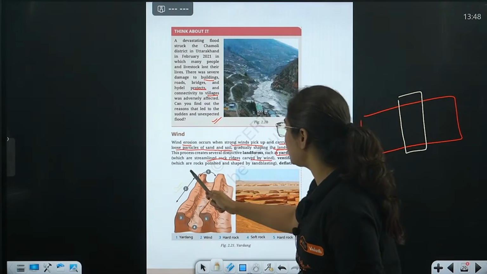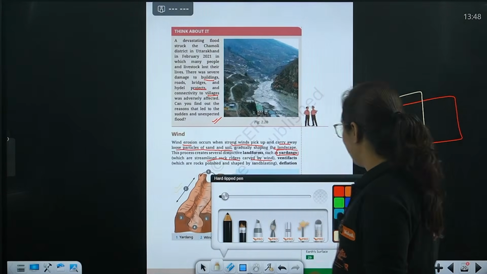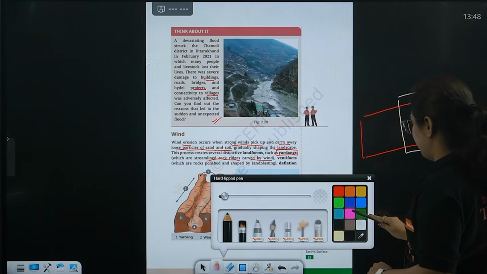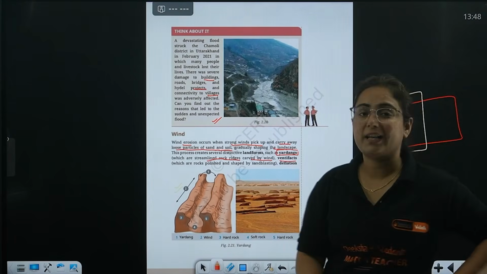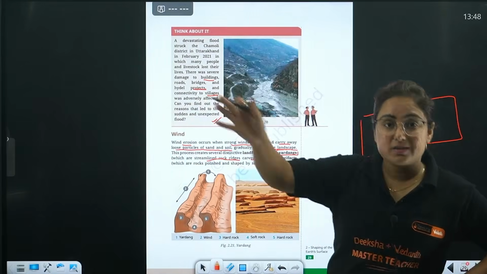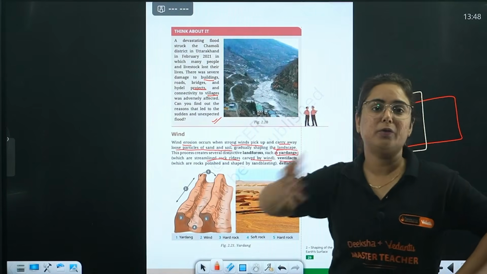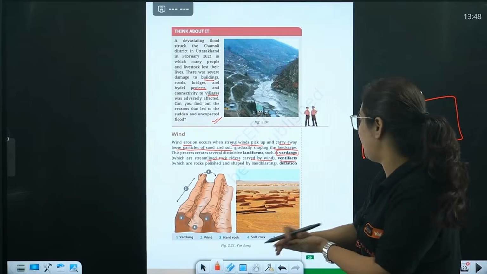Then we have ventifacts. What are those? Rocks polished and shaped by sandblasting. So basically, let's see, just a second. Okay. So ventifacts are the rocks that become polished when the sand, because of the wind, is moving around it and creating friction. With the help of friction, it is polishing it.